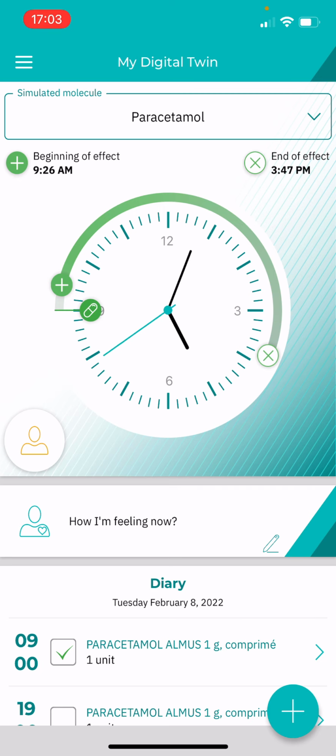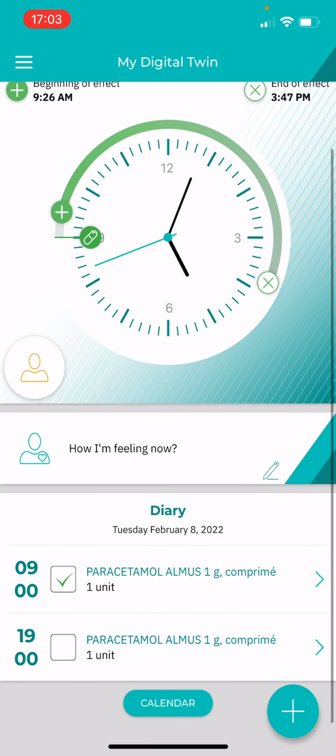On this home screen, I can also see my diary at the bottom. So here we can see that at 9 a.m. I took a paracetamol, but we can also see that I have another intake scheduled at 7 p.m. tonight, for which I will receive a pill reminder.